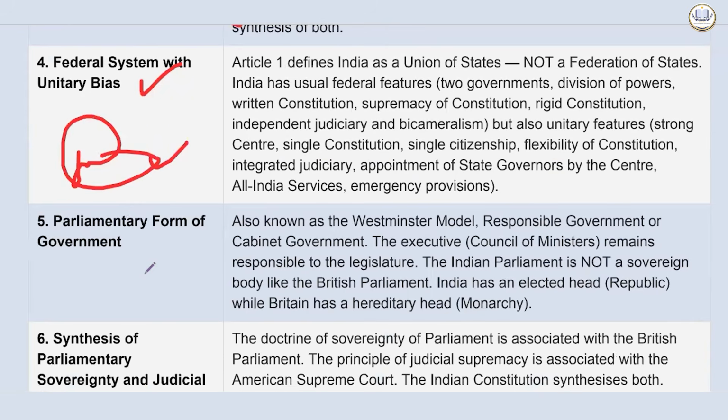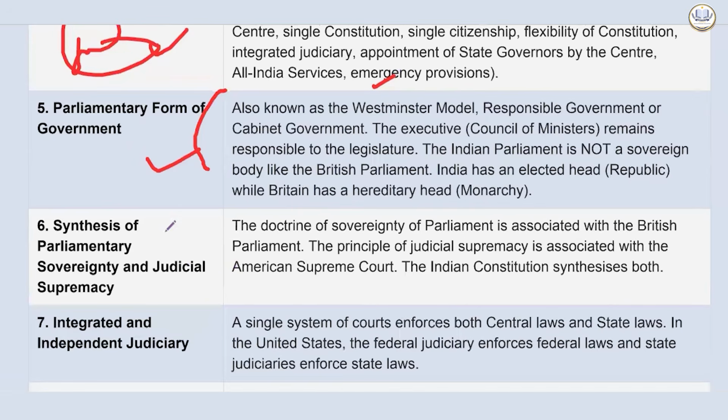Then we have the parliamentary form of government, also known as the Westminster model, responsible government or cabinet government. The executive council, that is the council of ministers, remains responsible to the legislature. That is a very important feature of the parliamentary form. The Indian parliament is not a sovereign body like the British parliament. India has an elected head, a republic, while Britain has a hereditary head, a monarchy. So it is not completely sovereign. Secondly, India has an elected head, Britain has a hereditary head. That is the difference with the Westminster model.